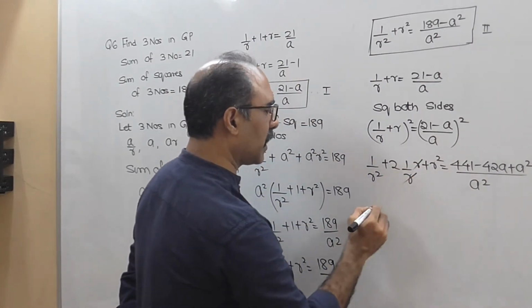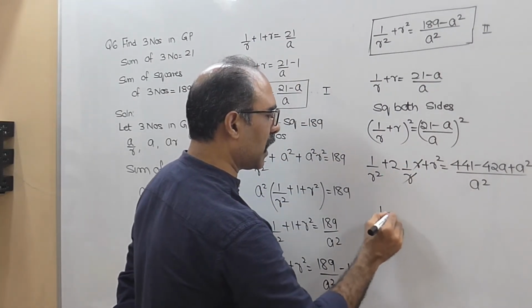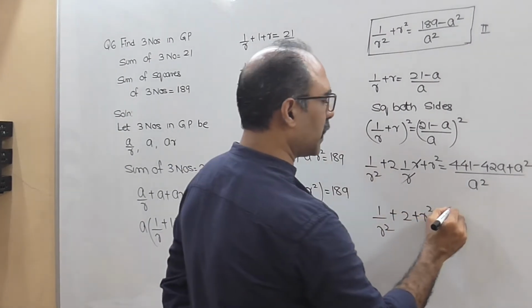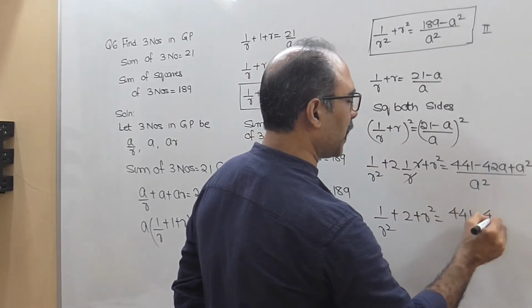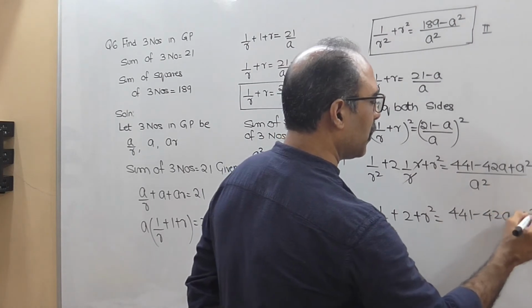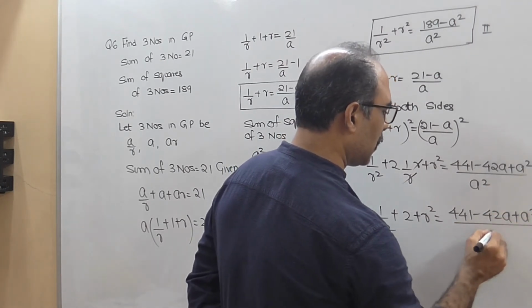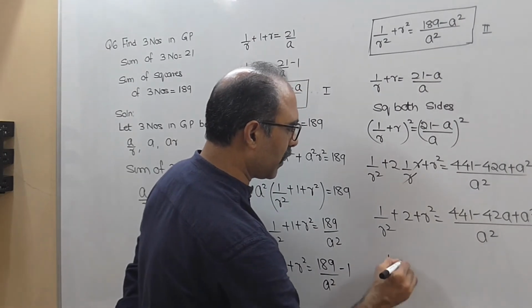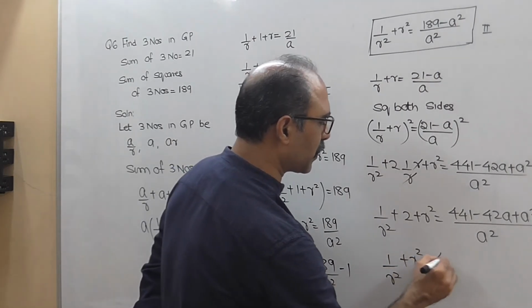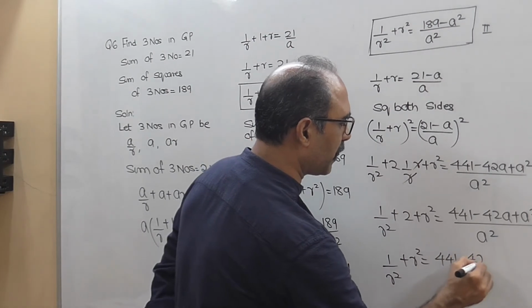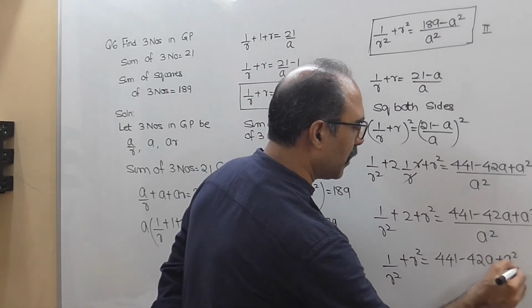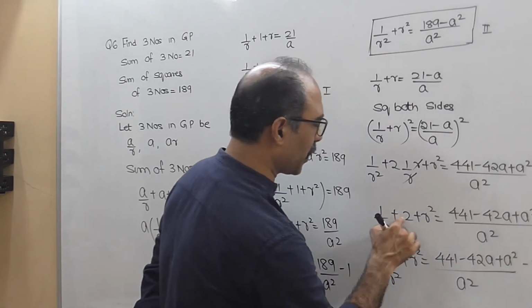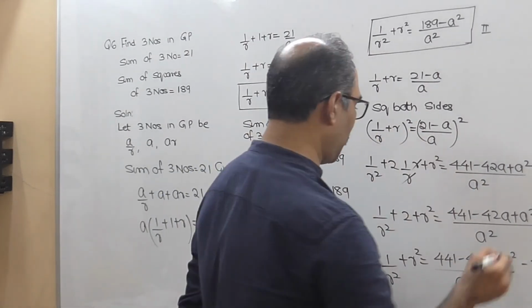ये r और r तो कट गया, तो क्या बचेगा? 1 upon r square plus 2 plus r square equal to 441 minus 42a plus a square the whole upon a square. ये 2 को उधर ले लो. 2 को उधर लेगा तो get 1 upon r square plus r square equal to 441 minus 42a plus a square upon a square, और ये minus 2 होगा because plus 2 going to that side will become minus 2.